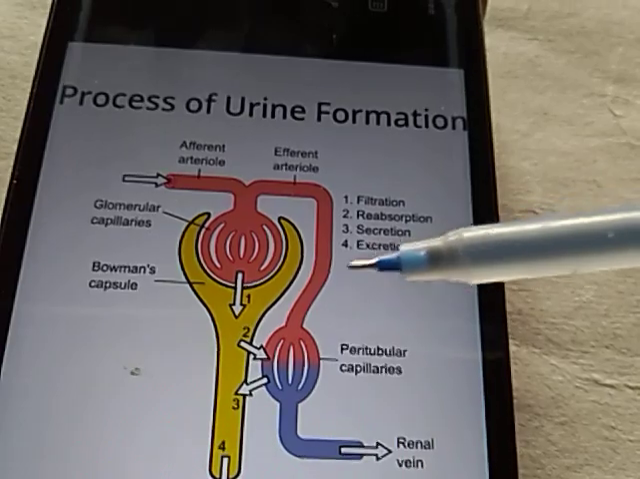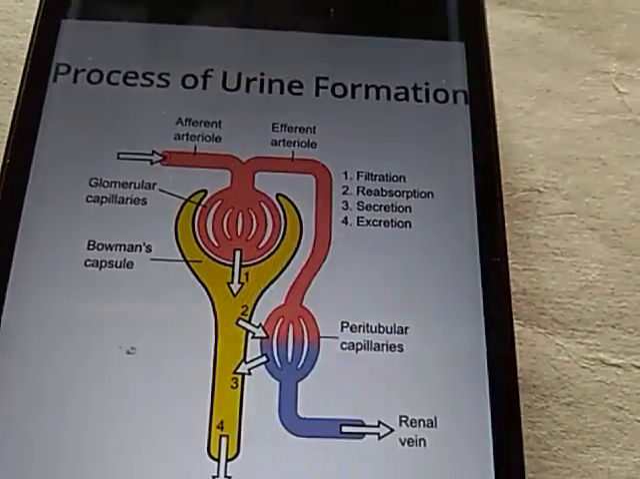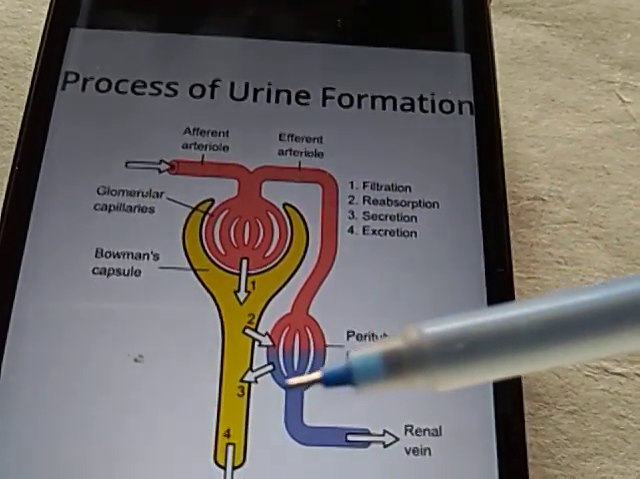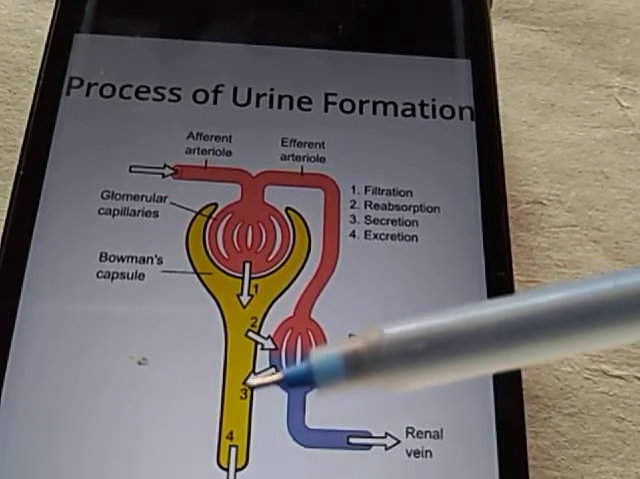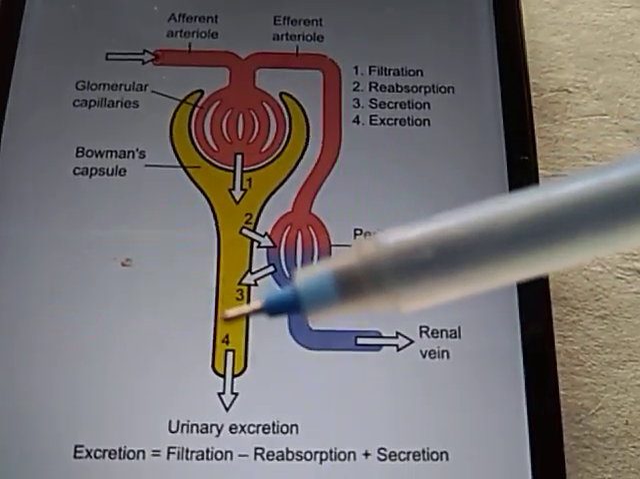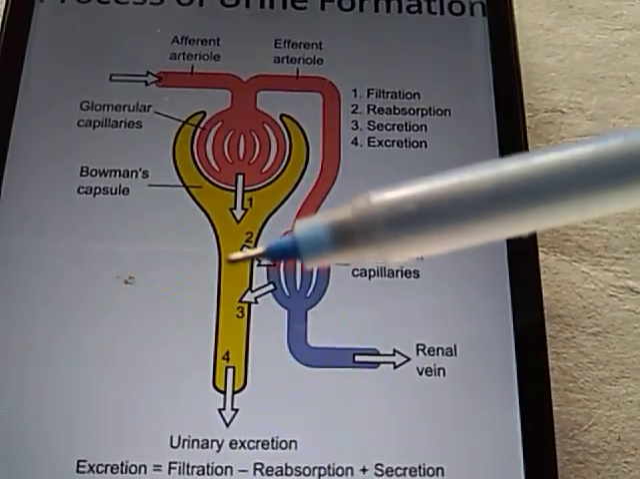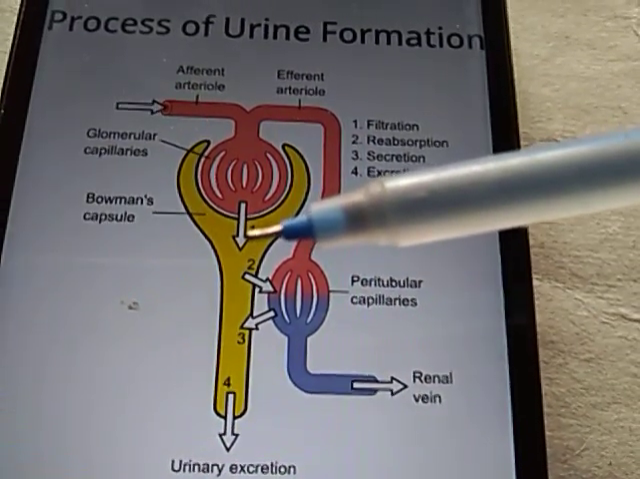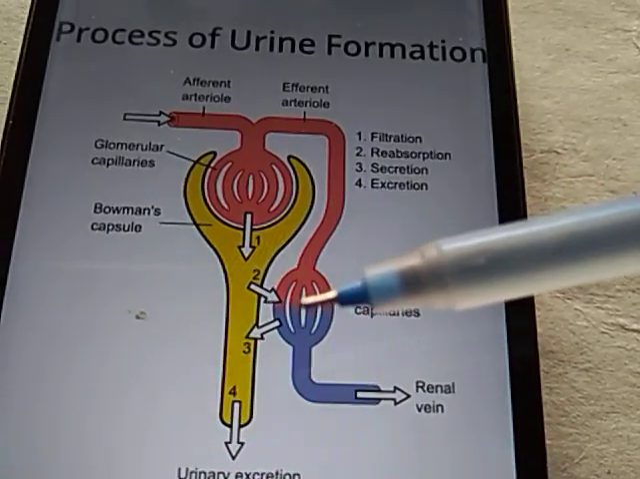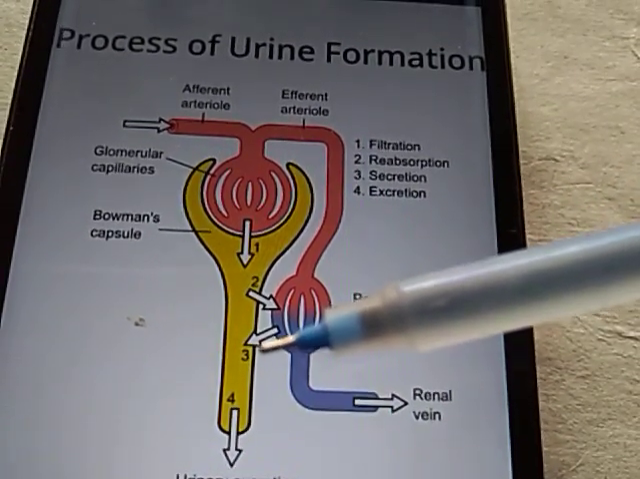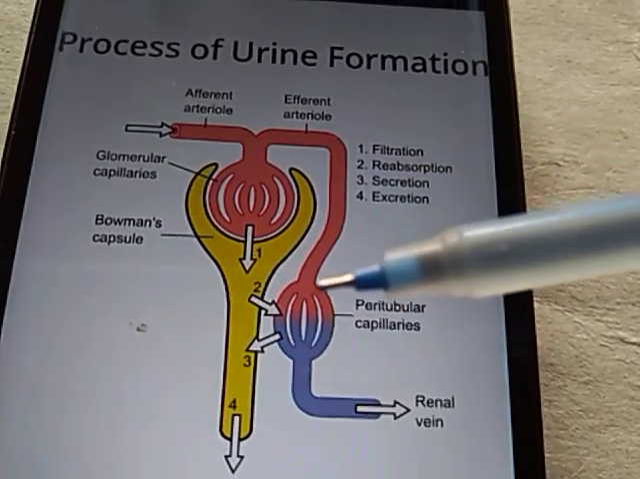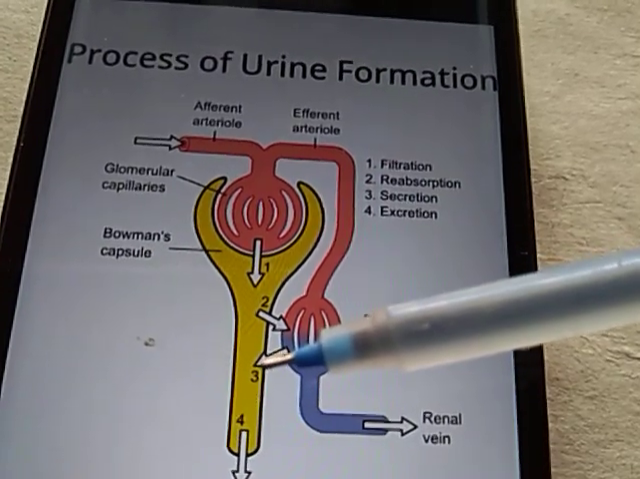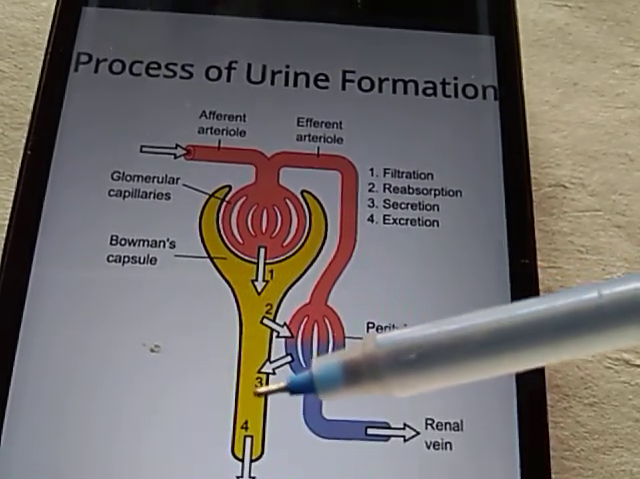Then some substances which cannot be filtered out into the Bowman's capsule are also present in this tube. So they are secreted out into the other tubule that is going down. So this step is showing filtration, this step is showing reabsorption, and this third step is showing secretion, because many substances which are harmful are still present in this tube. They are again secreted out to the tube.